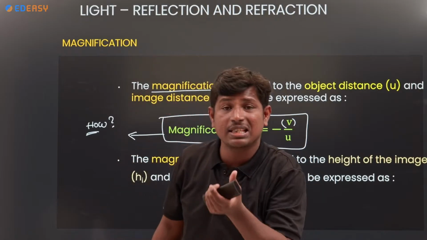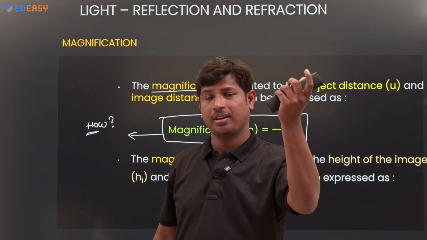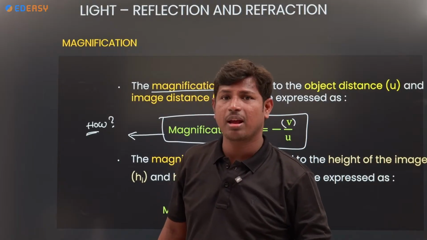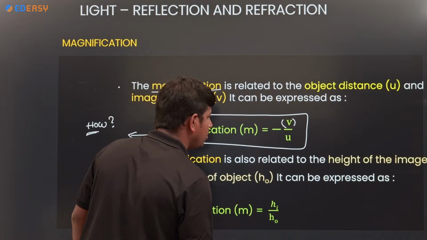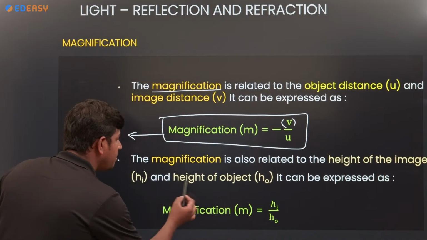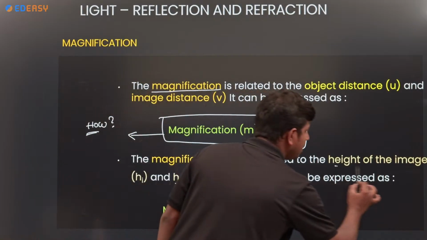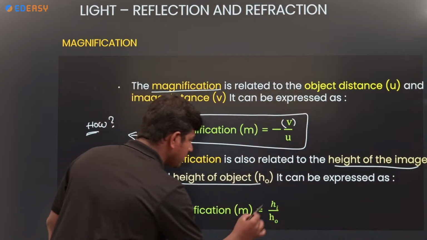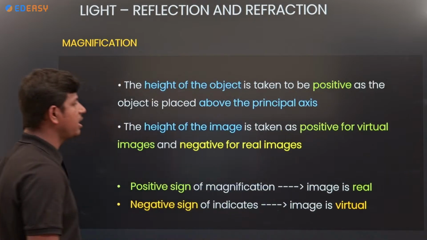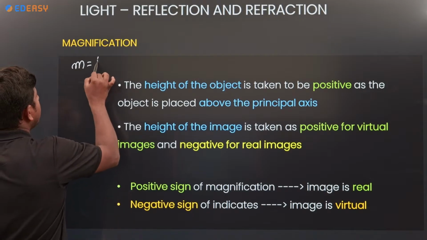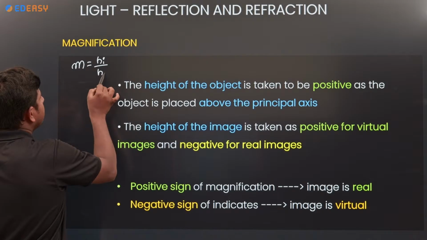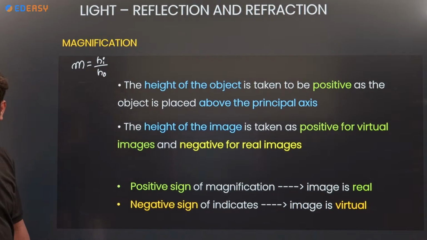Then the formula is minus v by u. Next, magnification is also related to the height of the image by the height of the object. We have two formulas for magnification.